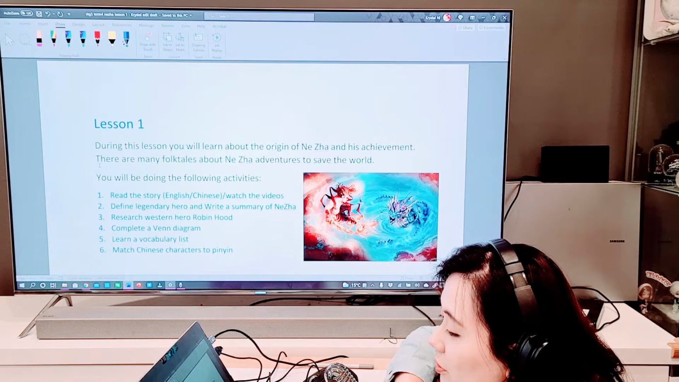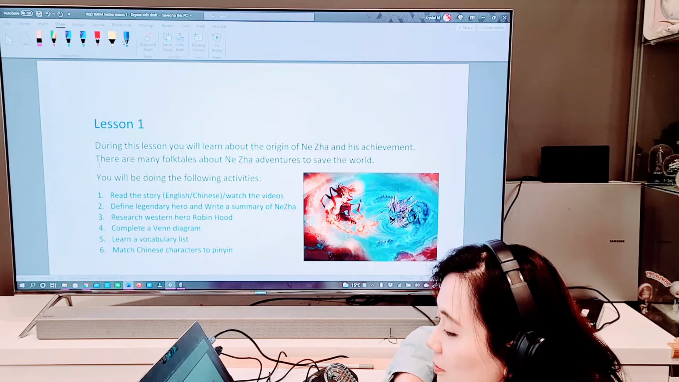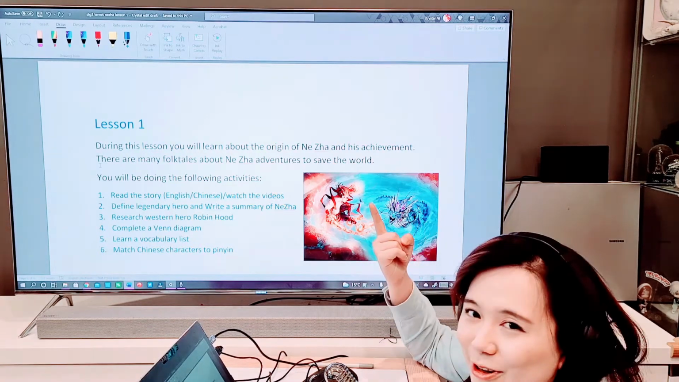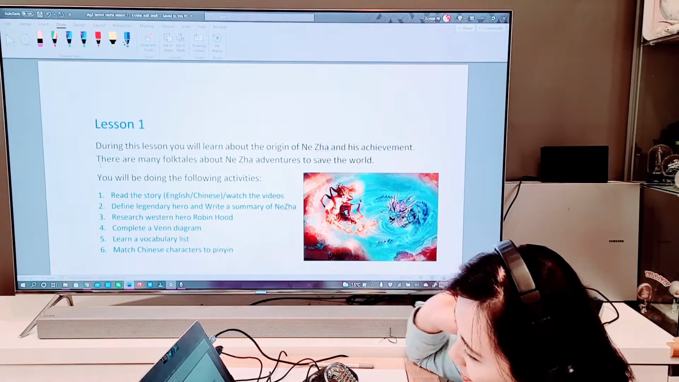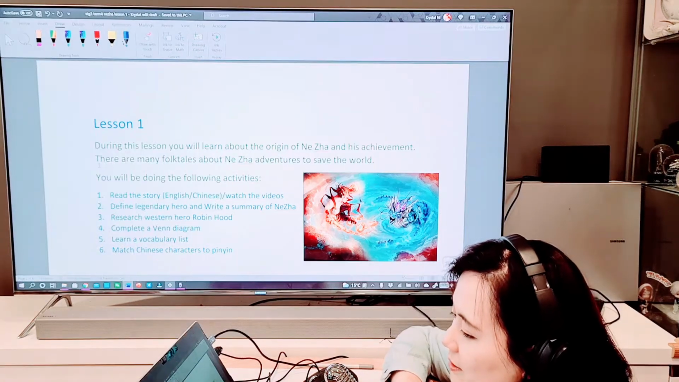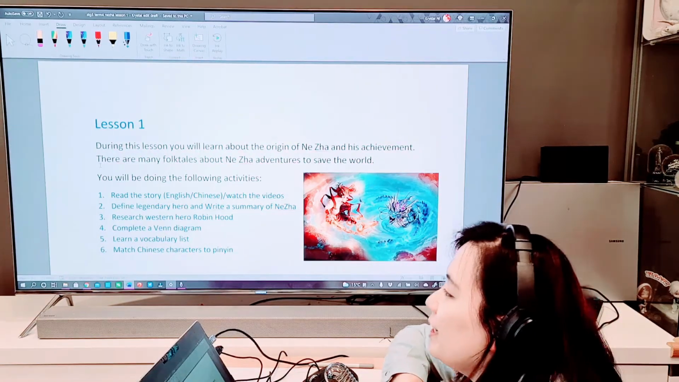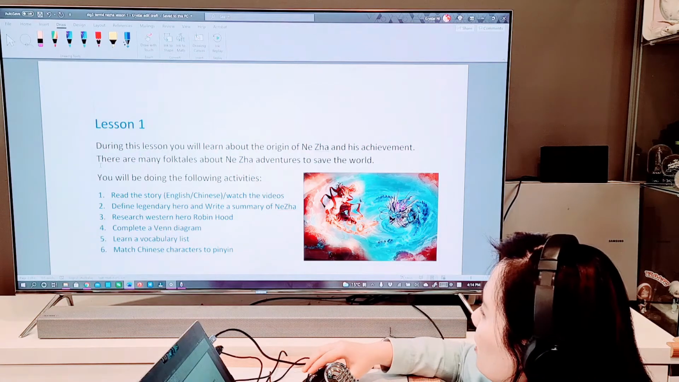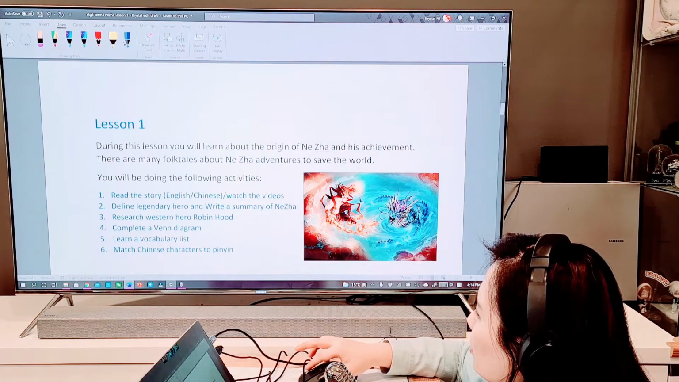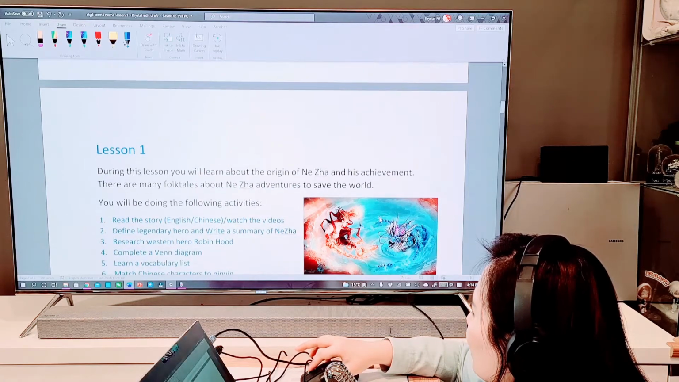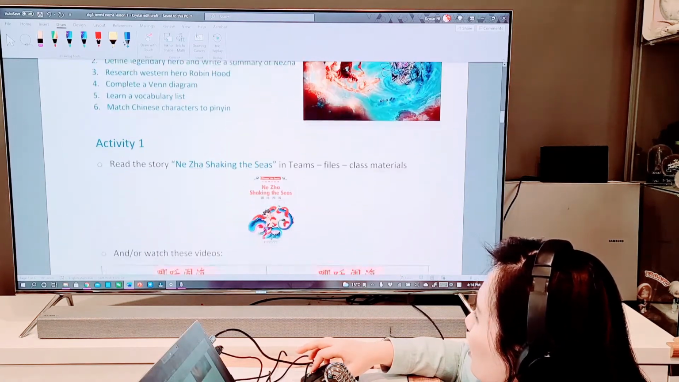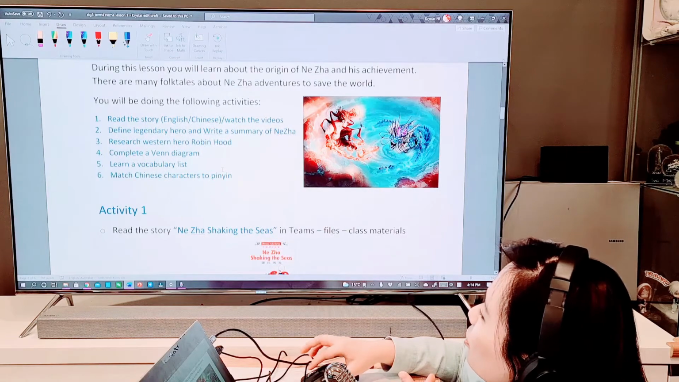Research Western hero Robin Hood. Number 4, complete a Venn diagram. And 5, learn a vocabulary list. And that's done. We have already done it. Cool. Alright, let's skip that and go to number 6, and that's matching Chinese characters to pinyin. And there's a picture about the story as well. 哪吒闹海. So he's shaking the sea, and you can see the dragon coming out from the sea. But I wonder what was the reason for him to do that.